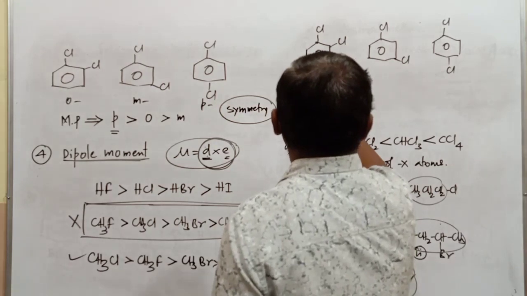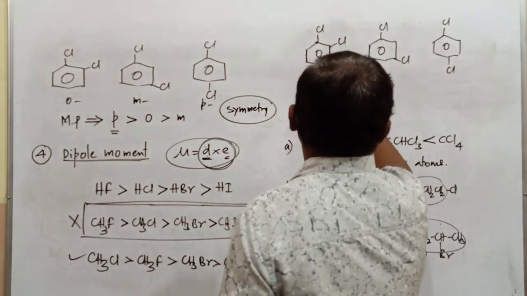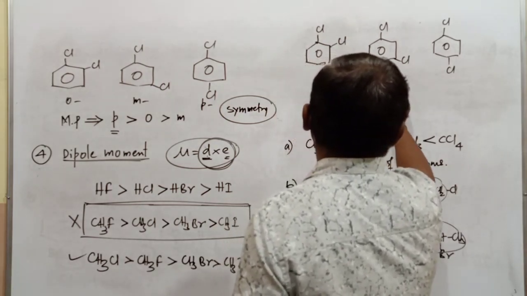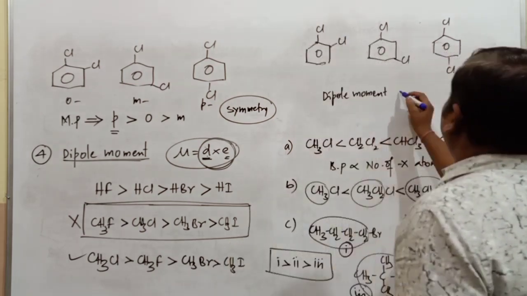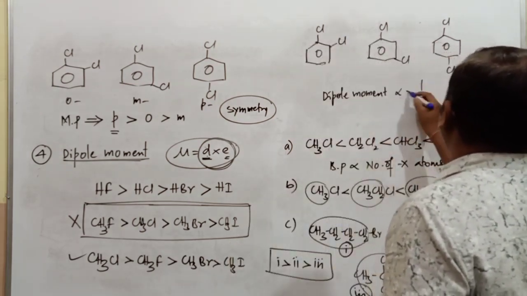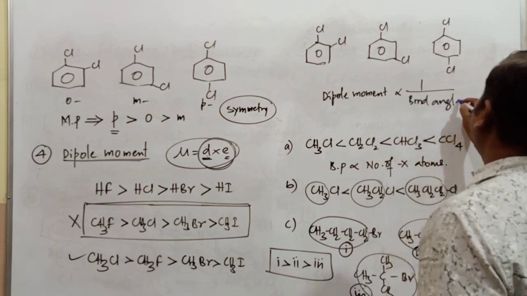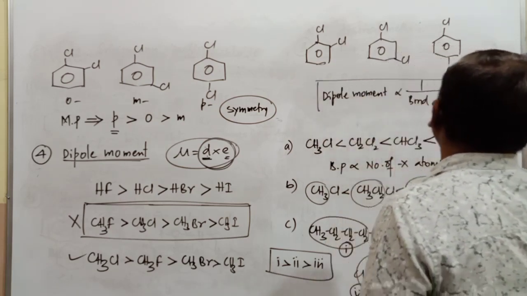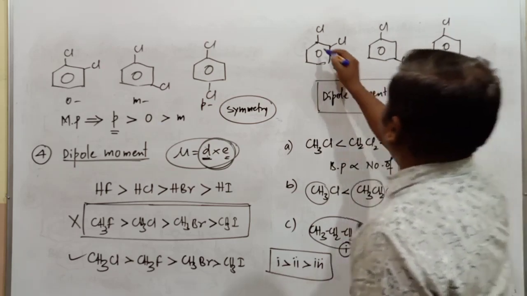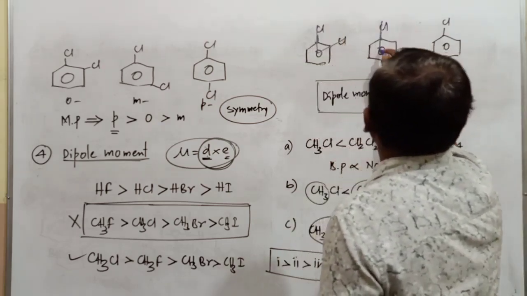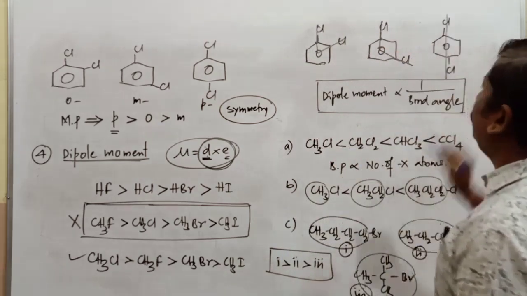The value of dipole moment is inversely related to the value of the bond angle. Here this is the bond angle, here this is the bond angle, here this is the bond angle.